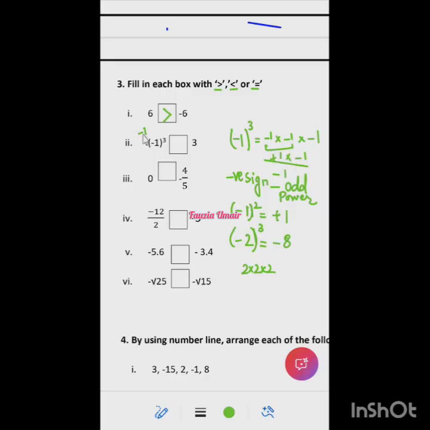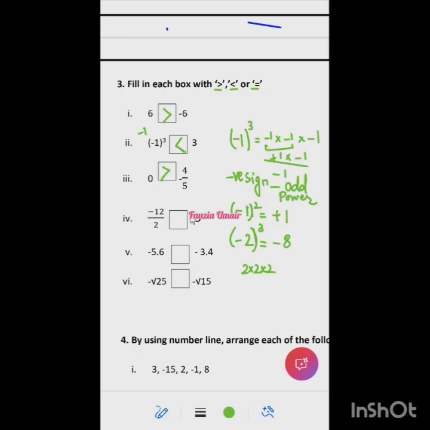So this is minus 1 and this is 3. Which sign will come? Minus 1 is smaller than 3. Very good, a smaller sign. So then 0 is what of minus numbers? We have read this rule. 0 is smaller than positive numbers but bigger than negative numbers. That's right. Excellent. 0 is bigger than negative numbers.